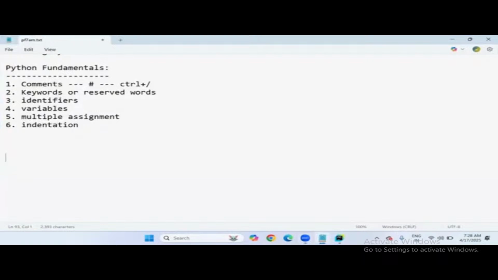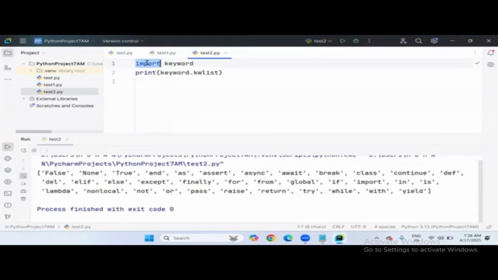So I am concluding that keywords are used for particular tasks. Every keyword has a special meaning. The moment we use any keyword in Python programming, this keyword conveys a proper message to the interpreter to do a particular task. If I use the import keyword, the interpreter understands that the user is looking to import something. If I use, for example, the def keyword, the interpreter understands the programmer is trying to define a function.